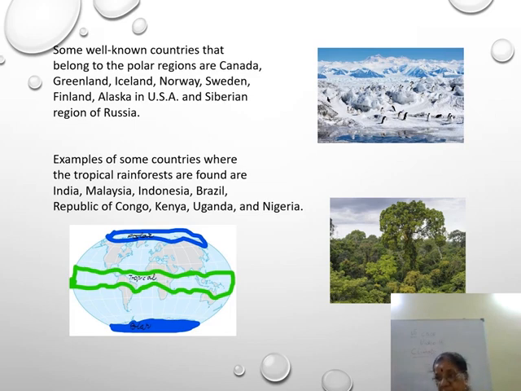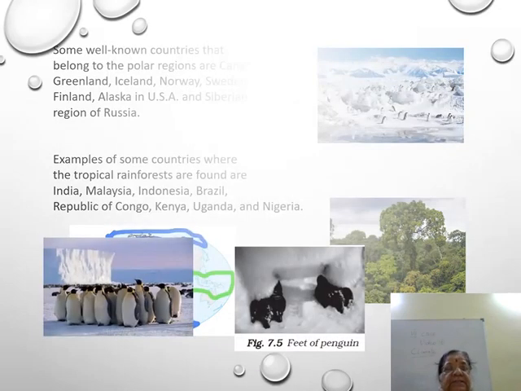I hope you are able to follow this. The next one is the polar region. What is it? Polar regions have an extreme climate. These regions are covered with snow, and it is very cold for most part of the year in the polar region.